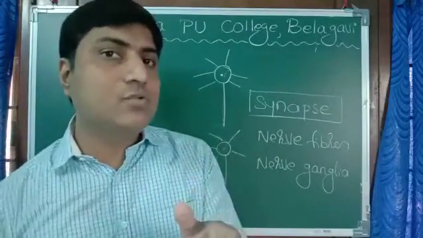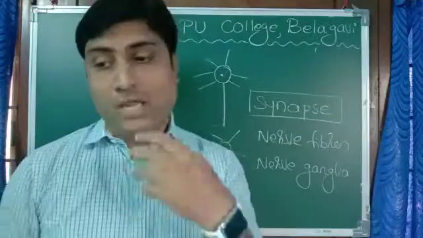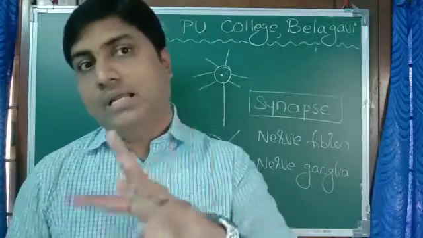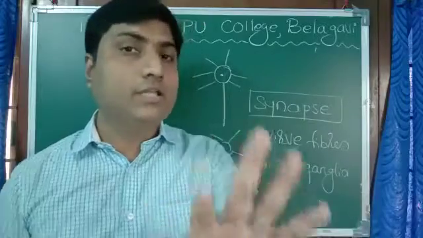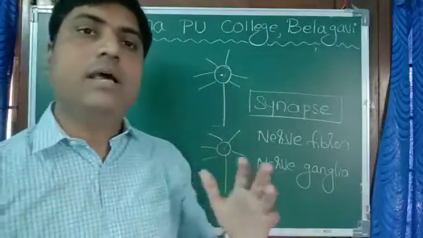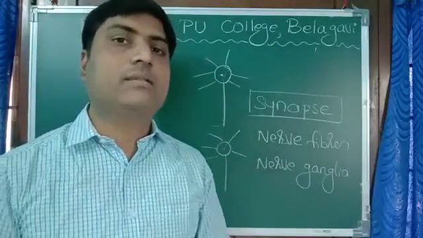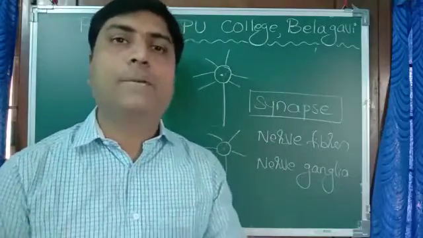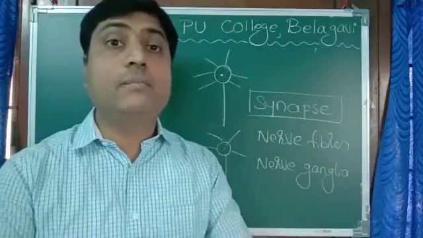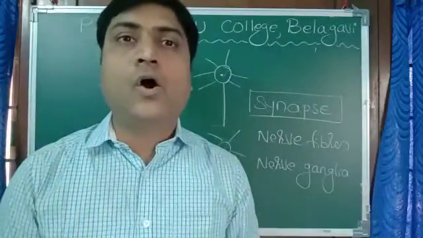And the last one is cardiac muscle, which is present in our heart. It has striations, but it is involuntary. And the last one, nervous tissue, which I was explaining about. So these are the different types, or you can call 4 types of tissue present in living organisms, especially in higher organisms.